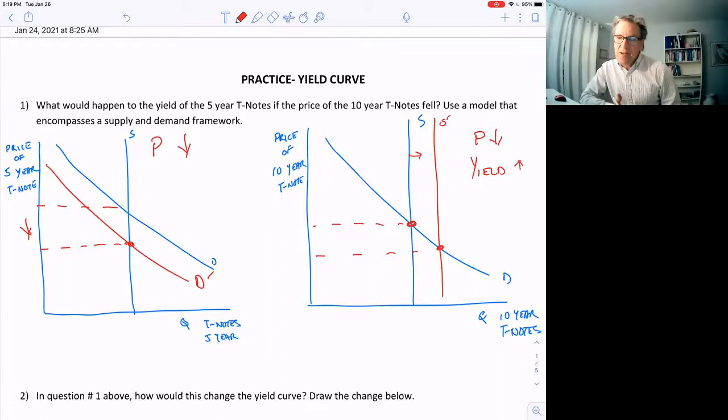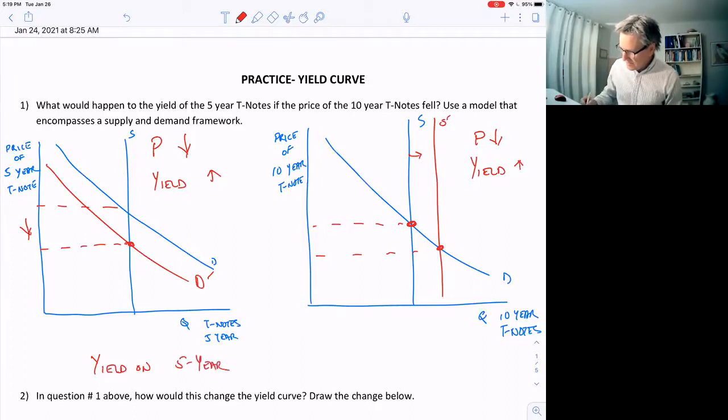And what happens to the yield on the 5-year? It does the opposite, so the yield increases. So the price falls on the 10-year, which makes the price fall on the 5-year. And yields do the opposite. So the answer to the question: the yield on the 5-year T-note increases. Now, next question, how would this change the yield curve?